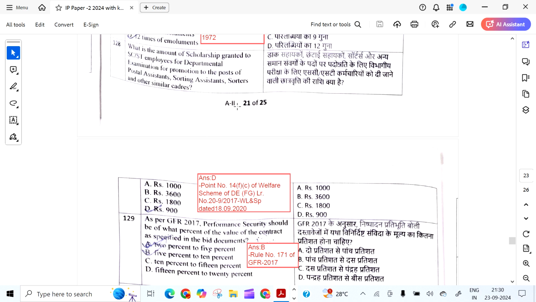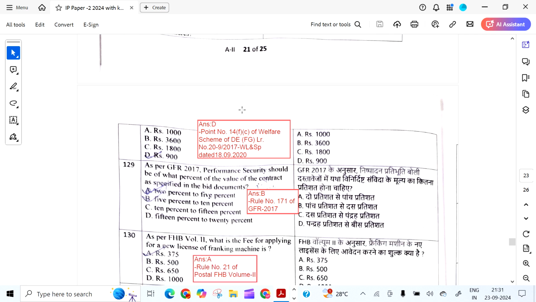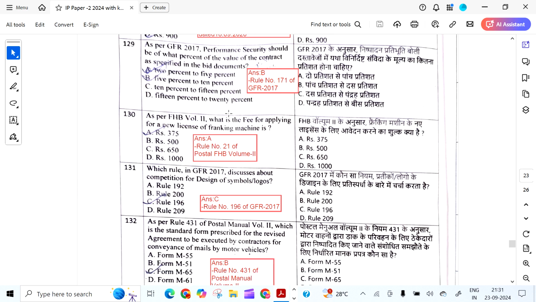What is the amount of scholarship granted to SC/ST employees for departmental examination for promotion to the posts of Postal Assistant, Sorting Assistant, Sorters and other similar cadres? It is 900 rupees as per this OM. As per GFR 2017, the performance security should be of what percentage value of the contract, as specified in the bid document? It is 5% to 10%.